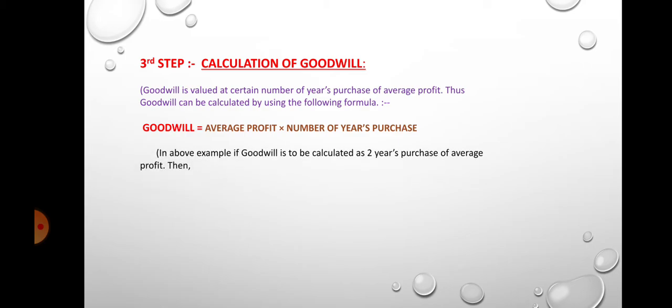In the above example, if goodwill is to be calculated as 2 years' purchase of average profit, then goodwill is equal to 60,000 into 2. Let us see the formula of goodwill: average profit into number of years purchase. Average profit we have calculated, so write down here 60,000 and years purchase into 2. Number of years purchase is 2. So goodwill here is 1,20,000.